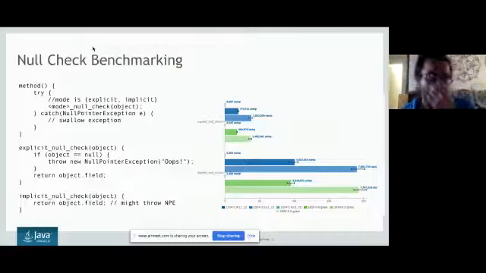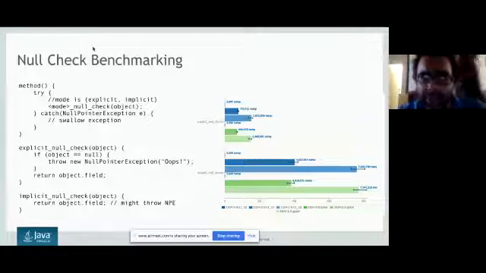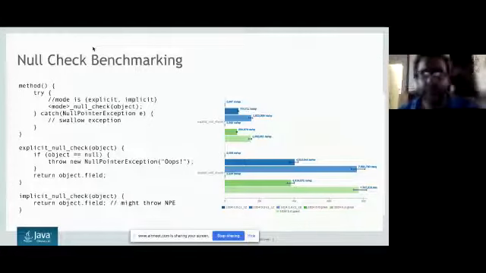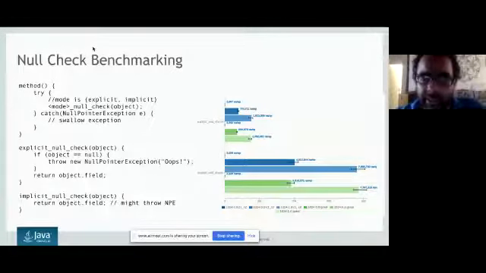Yeah, so this is a null check benchmark that has been done. If you are putting an explicit null check and if you are putting an implicit null check, you can see the performance of the explicit null check. It is much faster than the implicit null checks.